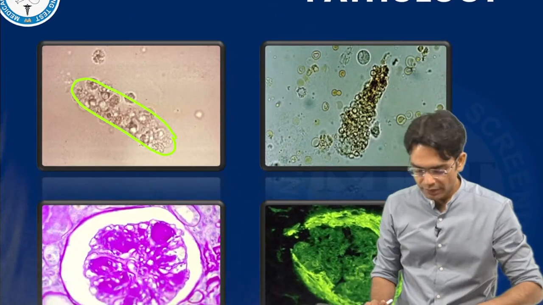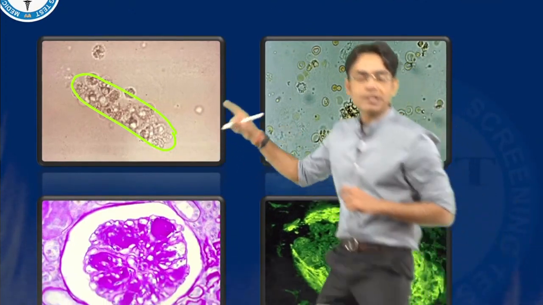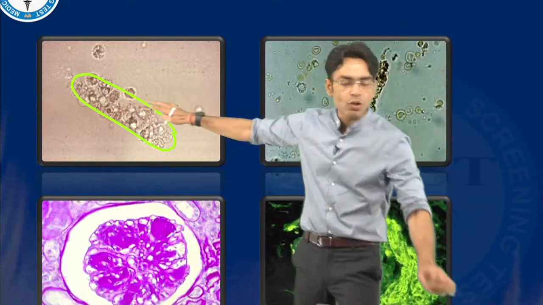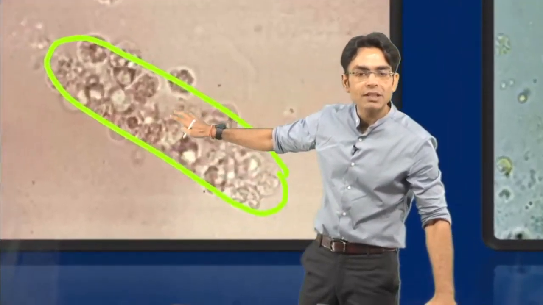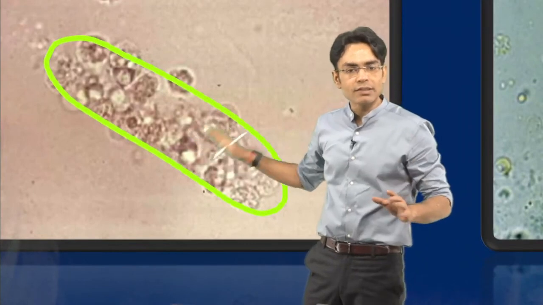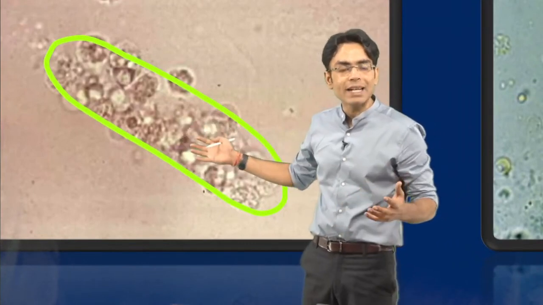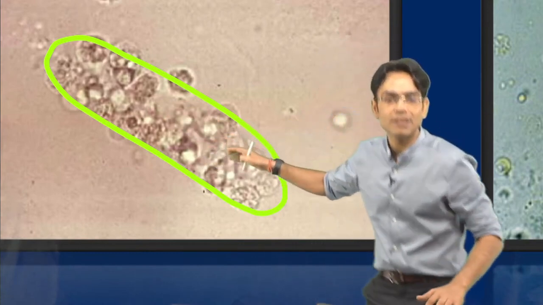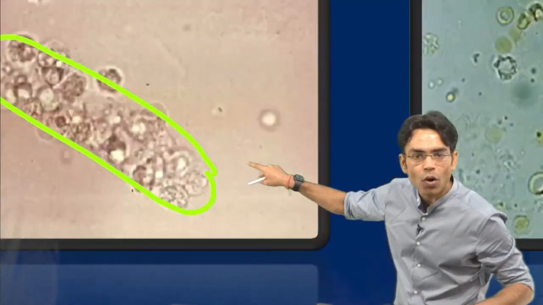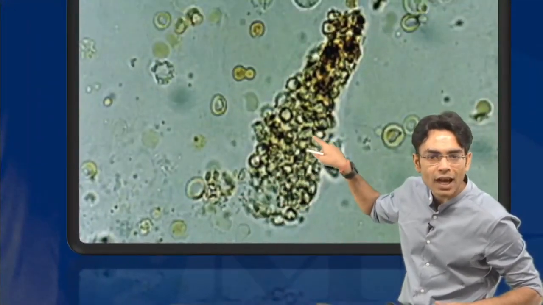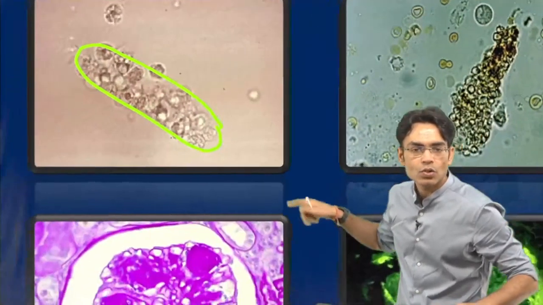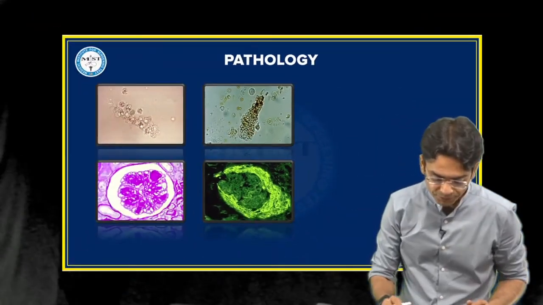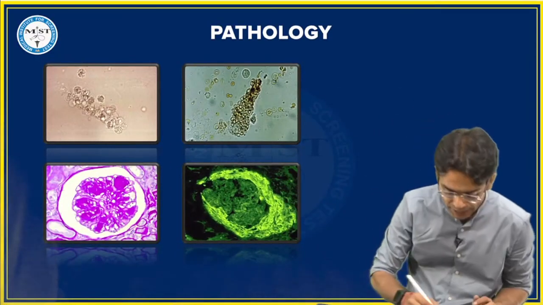Beta, if we compare these two, now please tell me. Look, this is not normal, because these are casts seen in the urine, cylindrical structures, but these are not normal. Why are they not normal? Because, beta, they have cells inside. What cells are these? Are these WBCs or RBCs? So beta, these are WBCs. So this is your WBC cast.